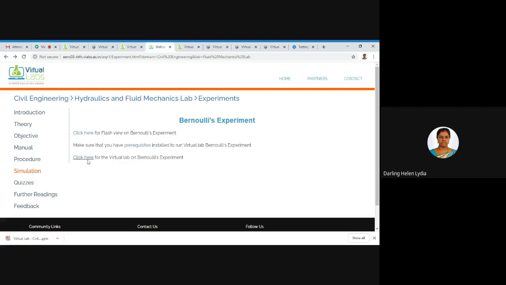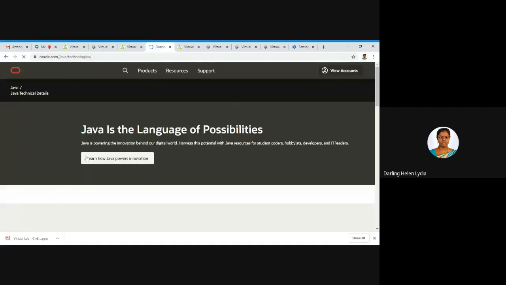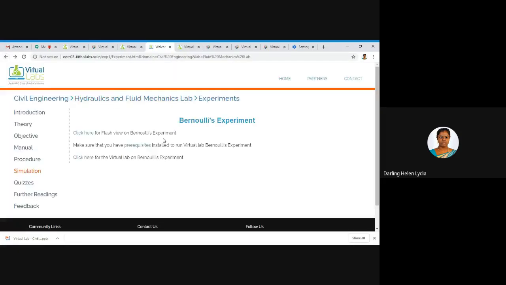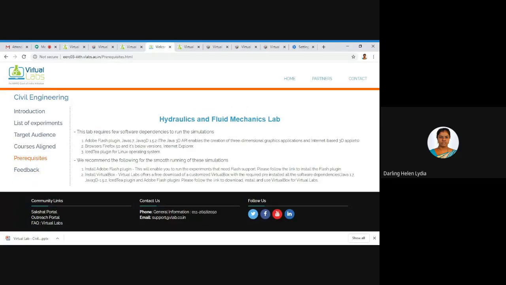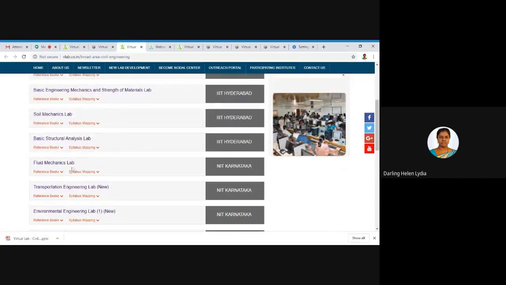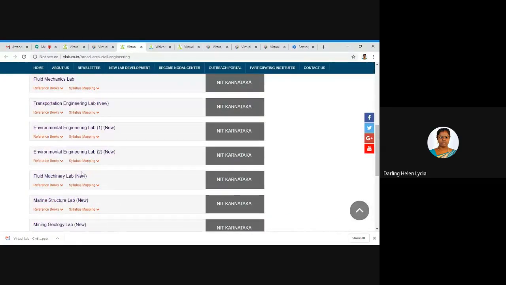If you click on virtual laboratory, it might ask for Java to be installed. We are facing a problem only in this particular region. If you properly install Java and its requirements, what are the prerequisites? You can see here Adobe Flash plugin, Java 17, Java 3D 1.5.2. If you enable these softwares in your desktop or laptop, you can see the virtual laboratory here. But for the other 2 domains, that is fluid mechanics and fluid machinery, the lab is in working condition.